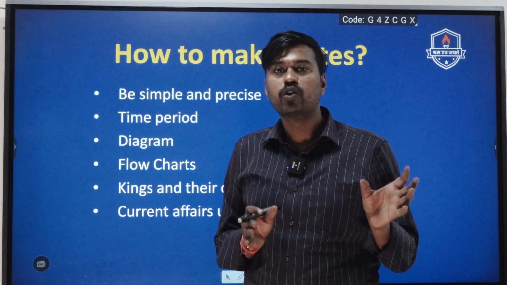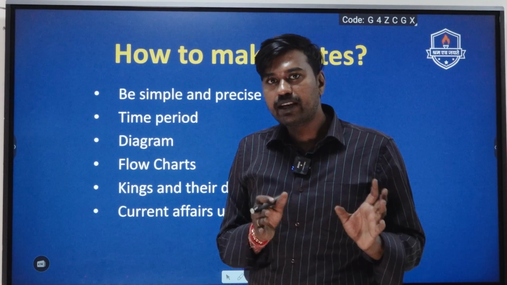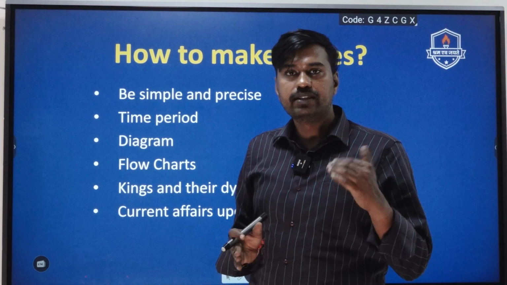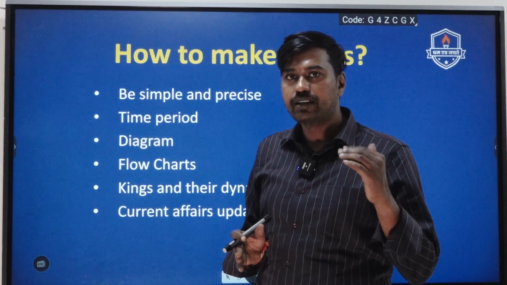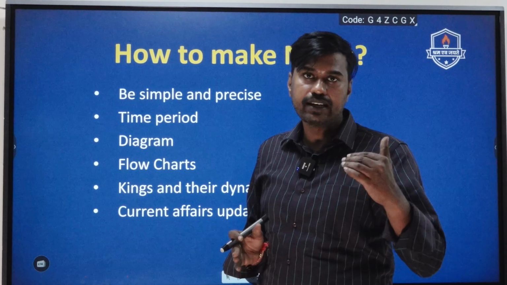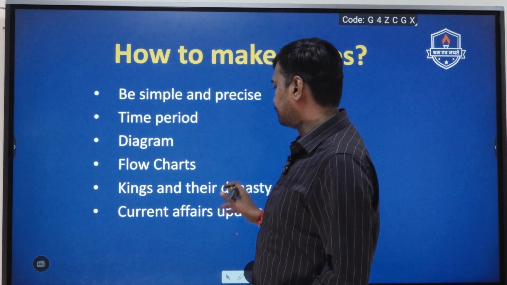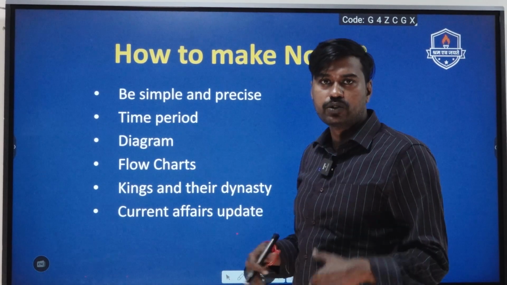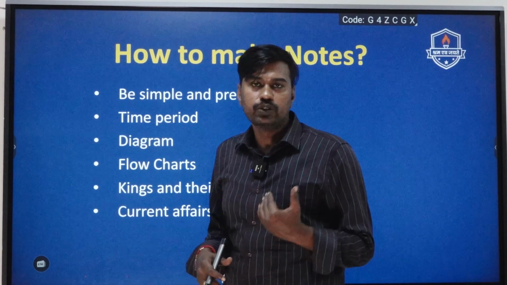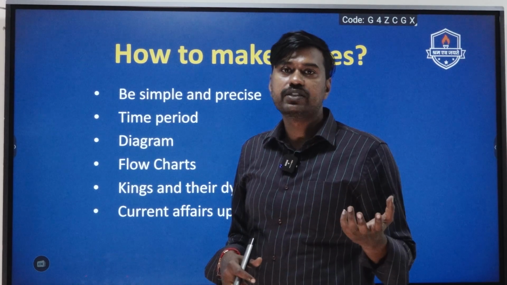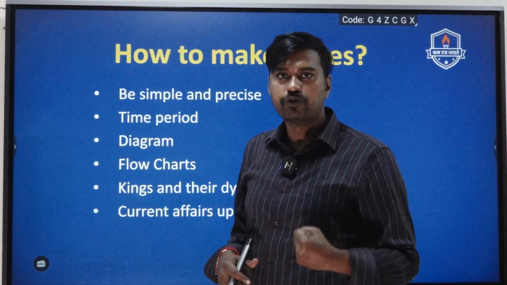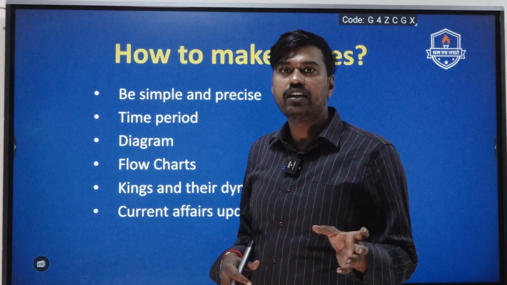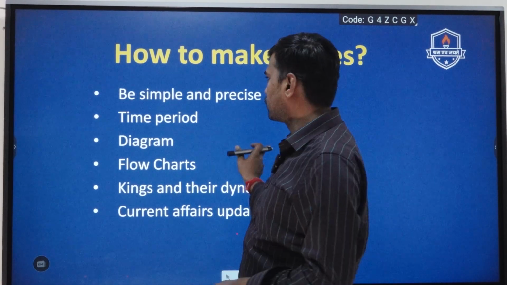So make use of more flow charts as well as more India-based maps, so that the answers will have more liveliness. These diagrams will help the candidates to fetch more marks in the exam. Also give maximum attention to the current affairs updates. If anything related to these important freedom personalities is coming in the news, try to follow that news also, because UPSC will give maximum attention to the current affairs component while setting the questions.